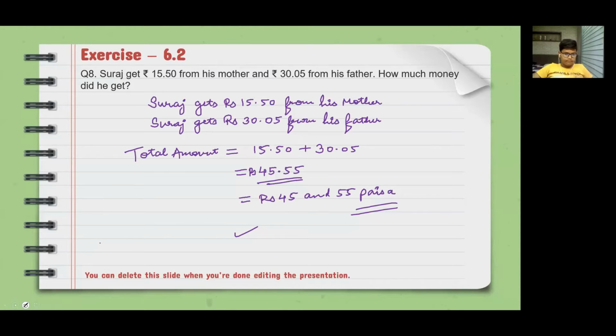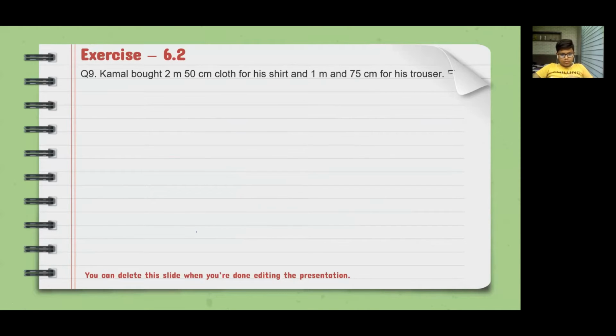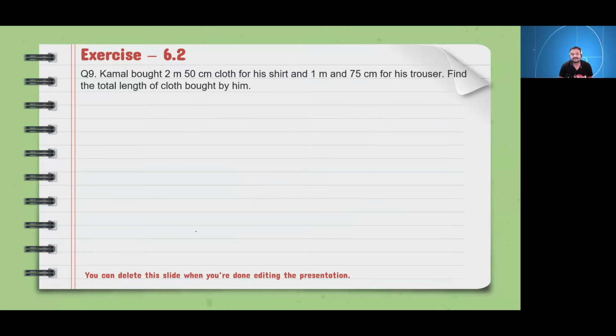Yes, sir. Kamal bought 2 meter 50 centimeter cloth for his shirt. Your voice is not coming properly. Sir, now it's okay. Yes, sir. Kamal bought 2 meter 50 centimeter cloth for his shirt and 1 meter 75 centimeter for his trousers. Find the total length of the cloth bought by him.